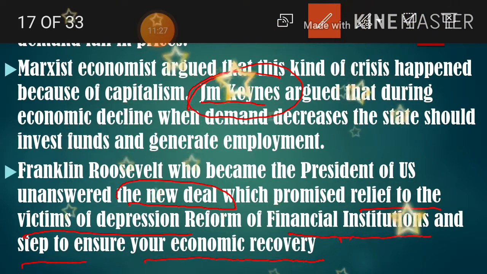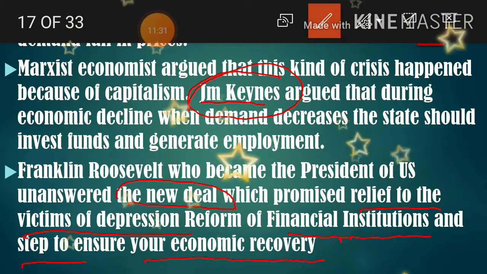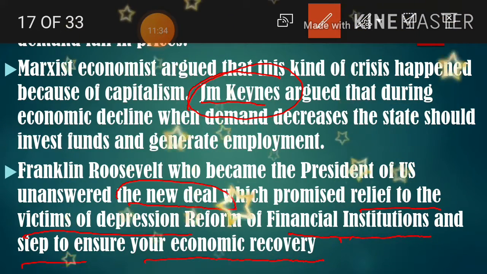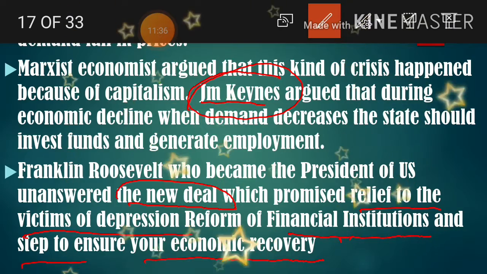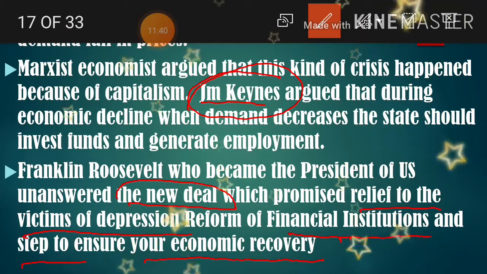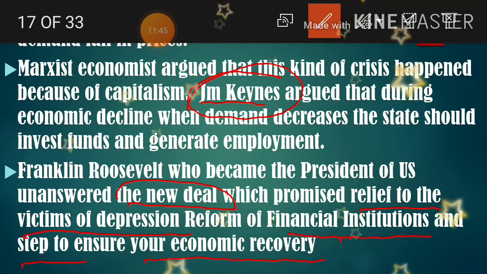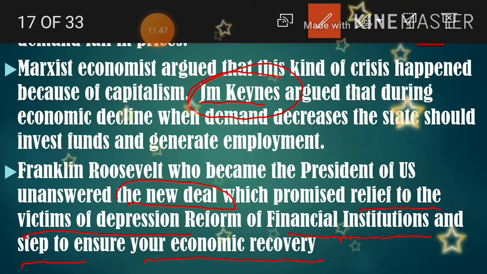Franklin Roosevelt. Even after World War I and II, everybody is committed, but still we are all working under the guidelines of the World Bank. I needed to say this one.